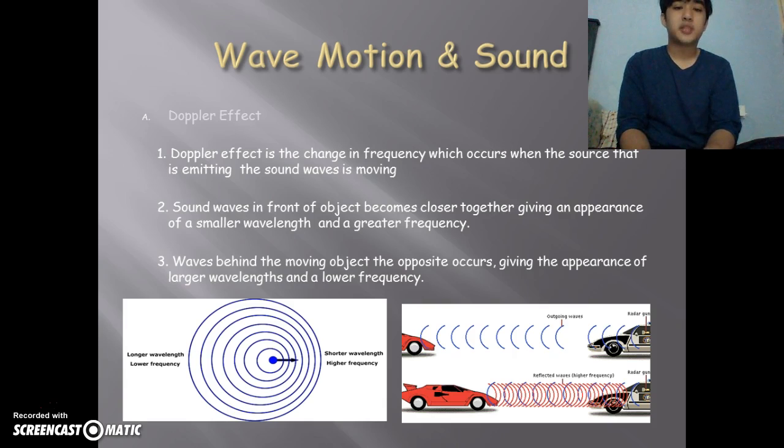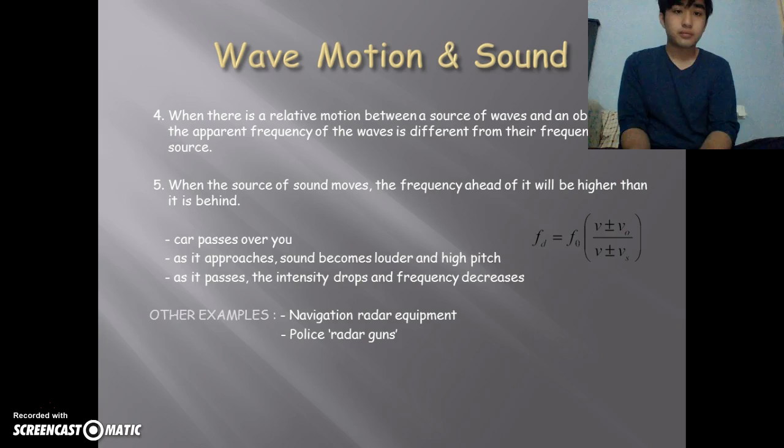For waves behind the moving object, the opposite occurs, giving the appearance of a longer wavelength and lower frequency. When there is a relative motion between a source of waves and an observer, the apparent frequency of the waves is different from their frequency at the source. When the source of sound moves, the frequency ahead of it will be higher than it is behind.